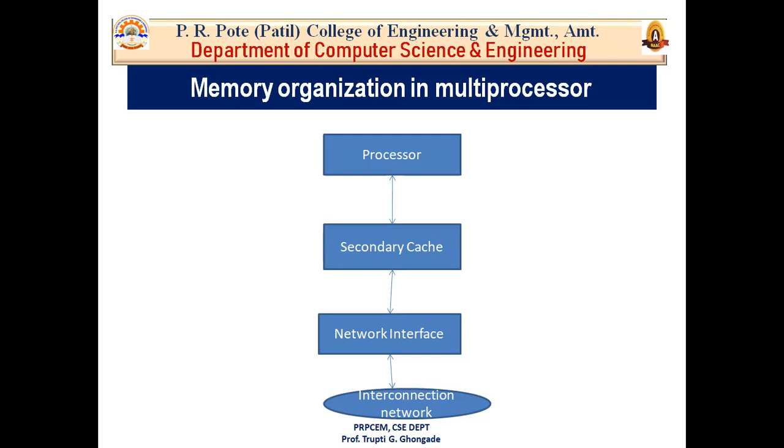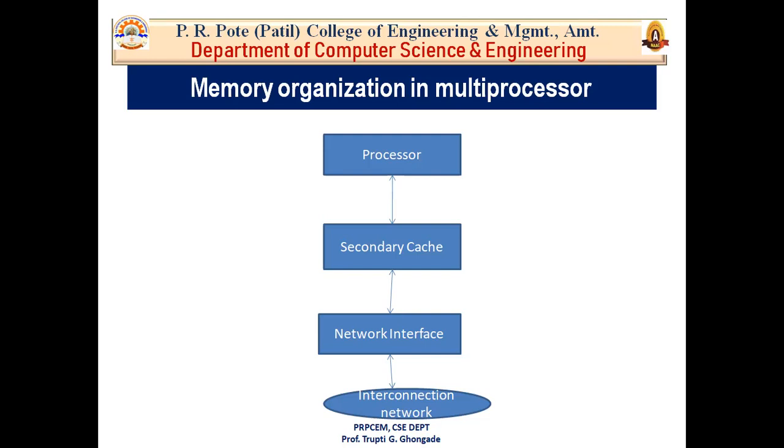Then in this figure we can see that there is a processor, then secondary cache memory, network interface and interconnection network. There is no primary cache memory here. Only the secondary cache is shown in this figure because the primary cache is assumed to be part of the processor chip. Your primary cache memory is already available on your processor chip. That's why it is not shown in this figure.